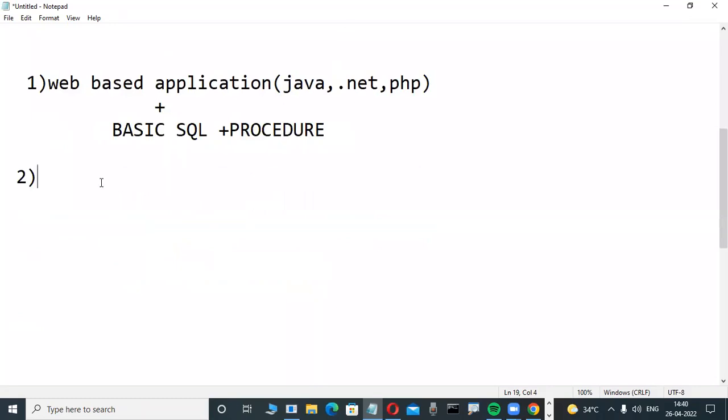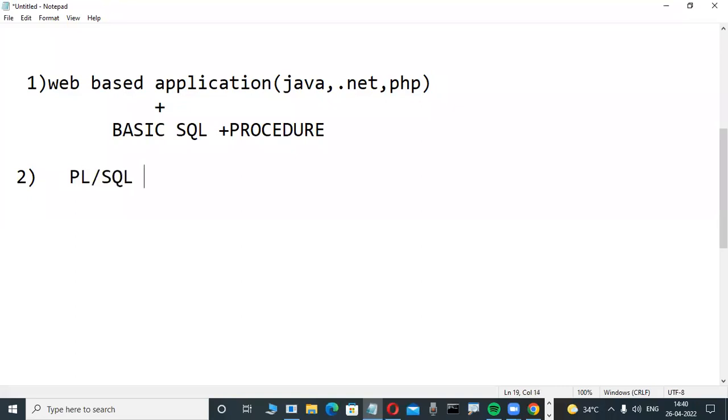So why are so many fellows attending PL/SQL for this type of job? The reason is that so many fellows are not good at Java, .NET, these types of courses. Why? Because they are afraid of coding, maybe non-technical persons. They're interested to work on the technology side only. They want more salaries. In that case, they are learning the course that is the best way.